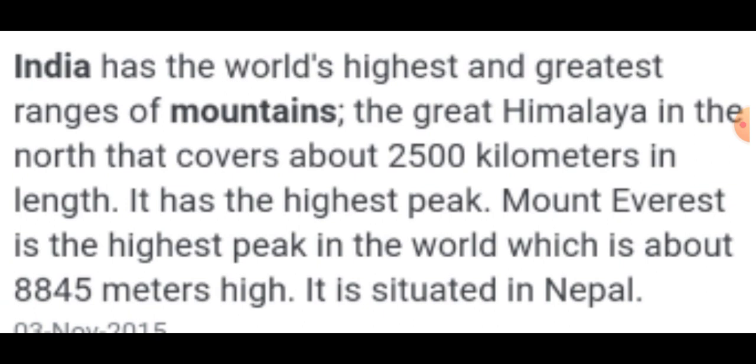Which is the highest peak in the world? Mount Everest. Mount Everest is the highest peak in the world, which is about 8,845 meters in height. It is situated in Nepal.